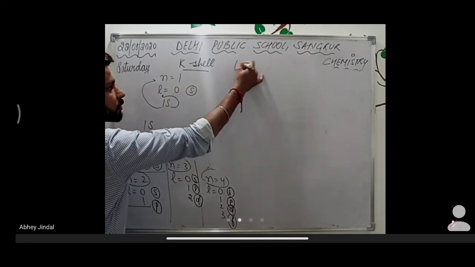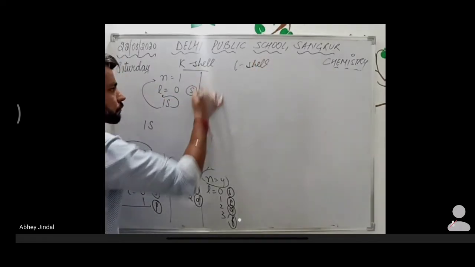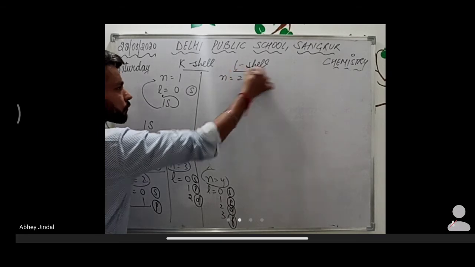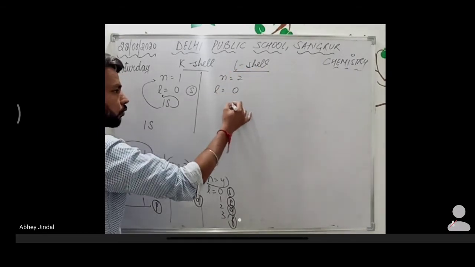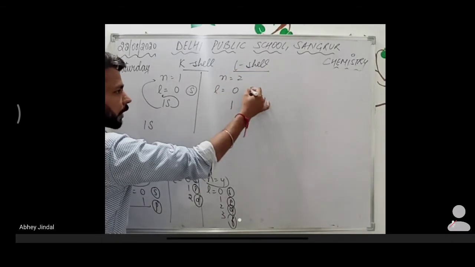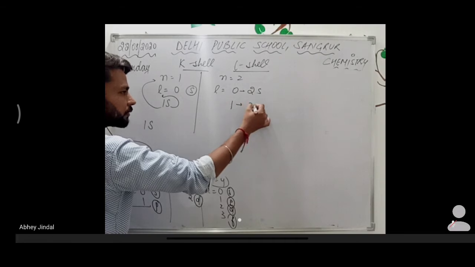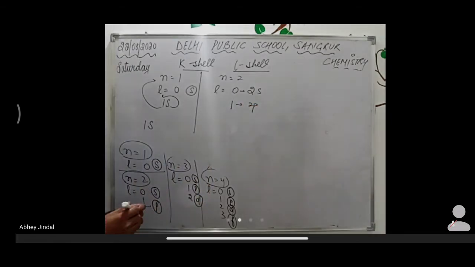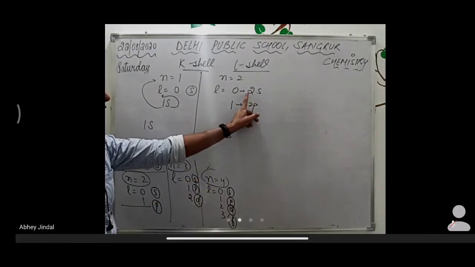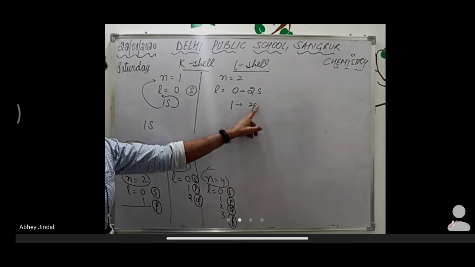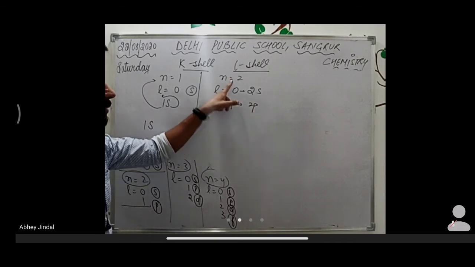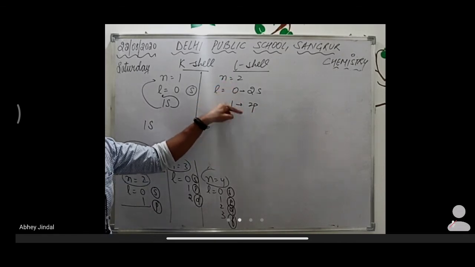For the L shell, the value of n is 2, and l has two values, 0 and 1. So we will write 2s and 2p. 2s means the S subshell of the second shell, and 2p means the P subshell of the second shell. So it means the second shell has two subshells.